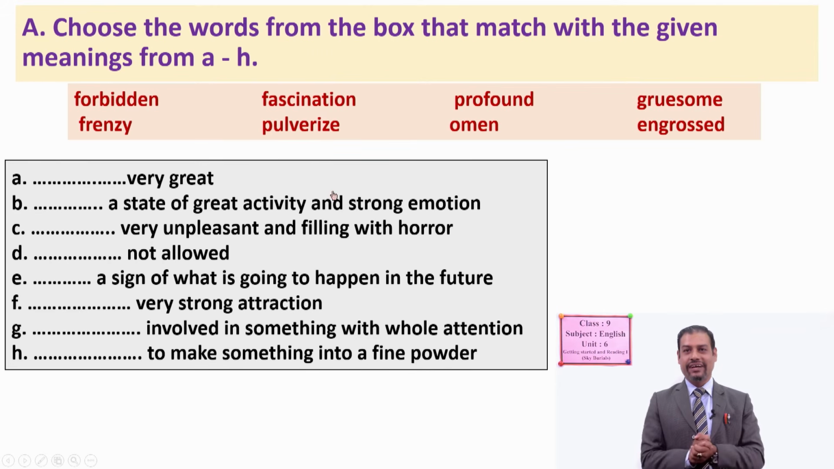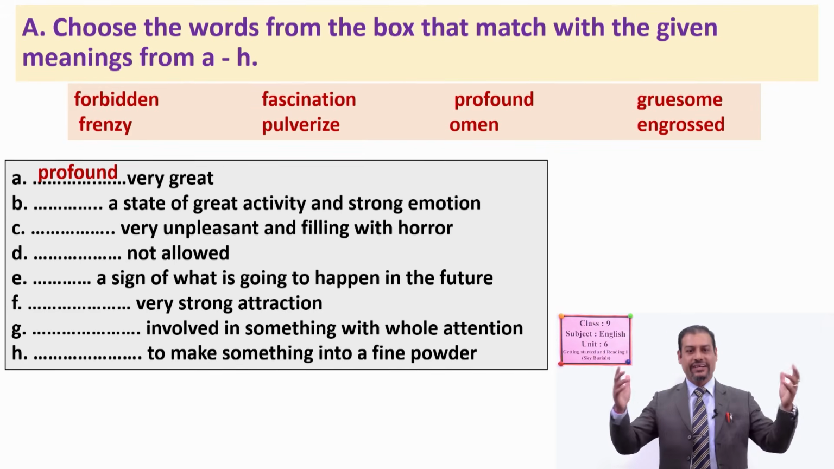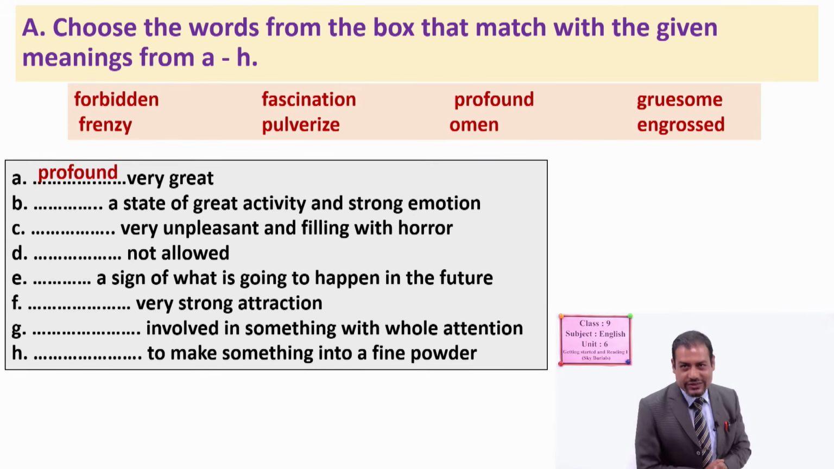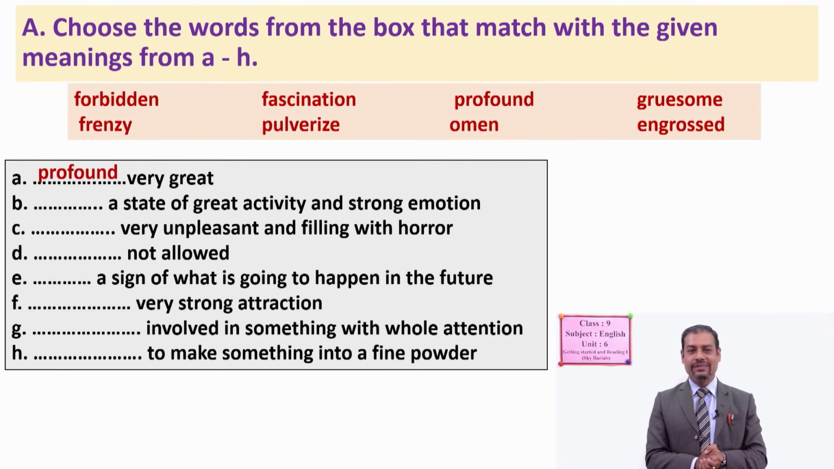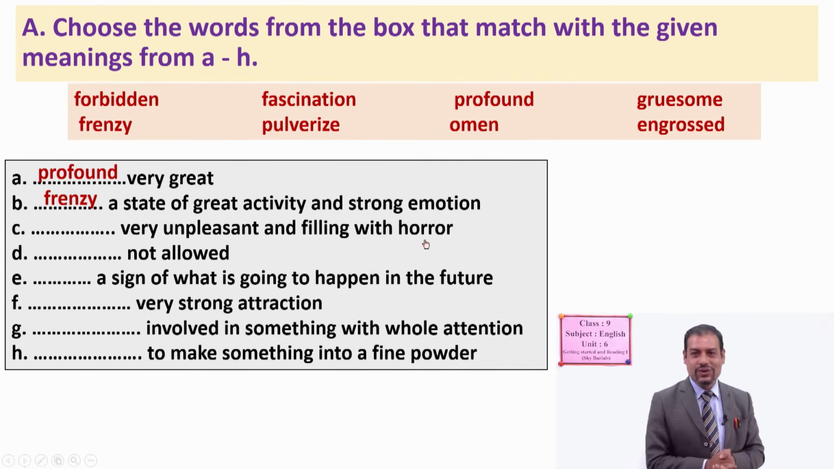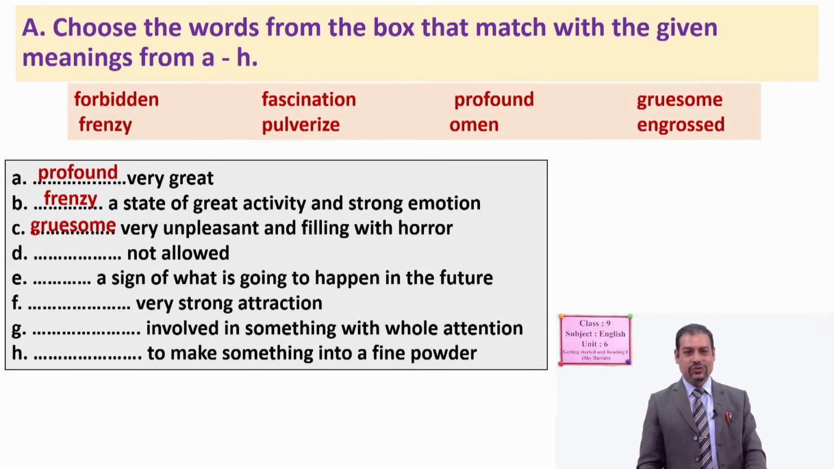Can you tell me its correct word? Okay, you can check. Yes, you are right. Profound means very great. So for number B, a state of great activity and strong emotion. So what's the word you have written? You can tell me now. Well done. It means frenzy. Okay. Now another meaning we have in C, very unpleasant and filling with horror, scaring, you know. So what's the word we have already discussed? All right, it is again gruesome.